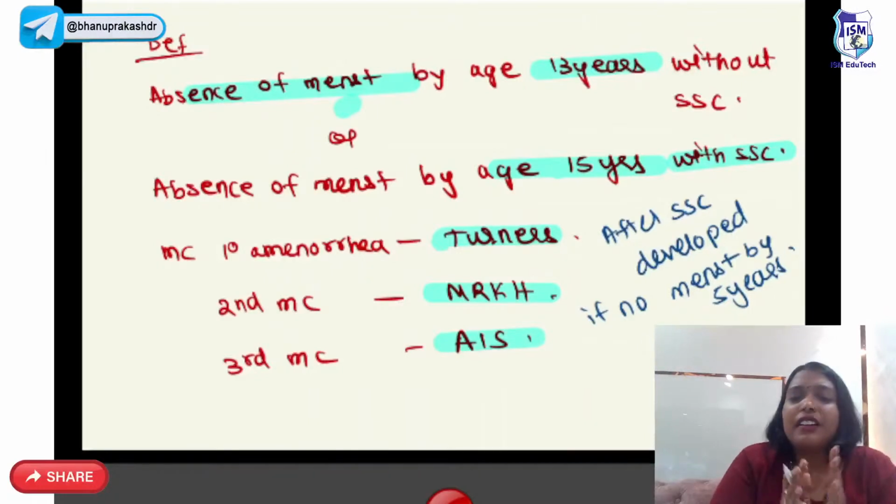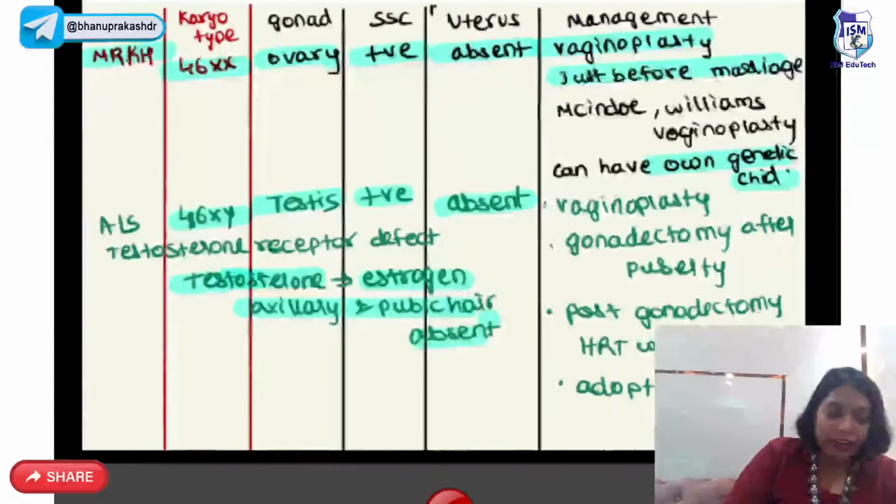Whenever I say secondary sexual characteristics are present, it means estrogen is present. Okay, keep that in your mind.